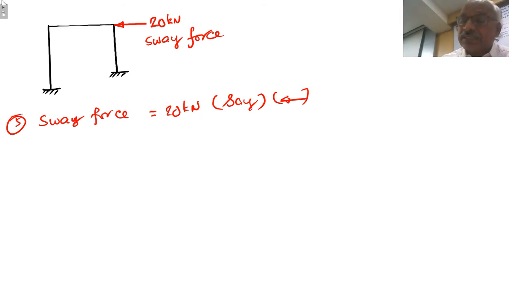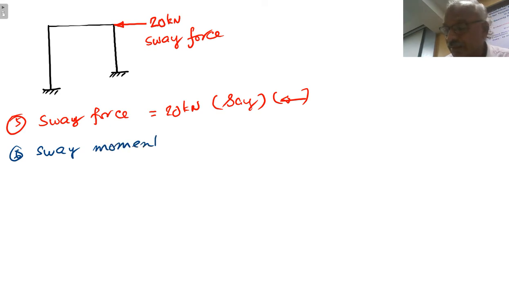Next is sway moment distribution. Right.